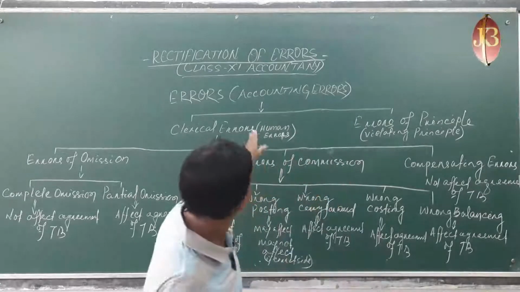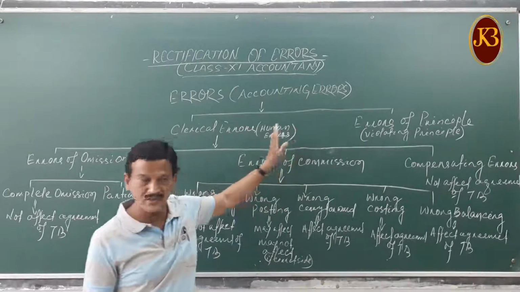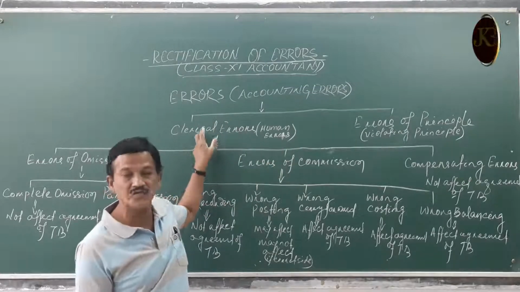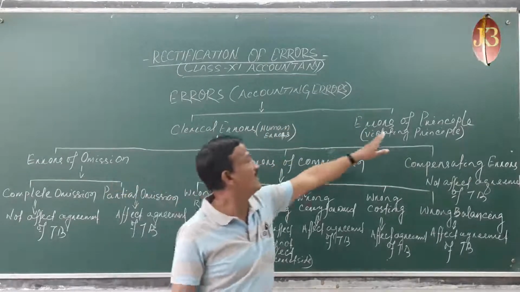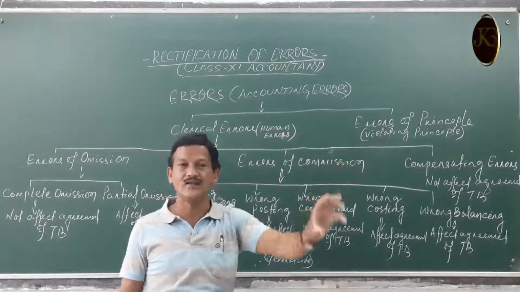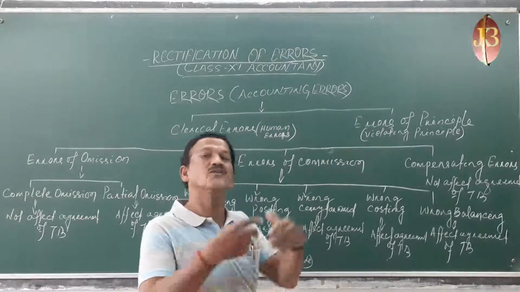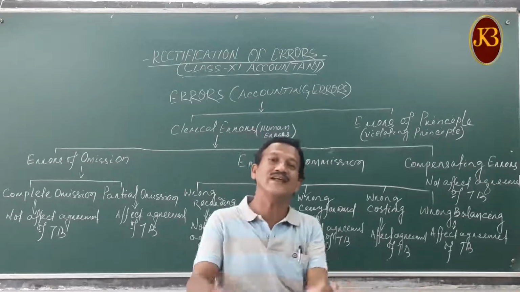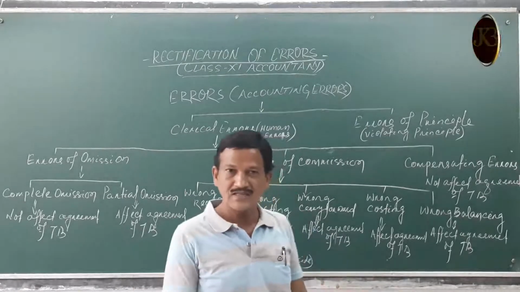So we are discussing the classification of errors, that is, the types of errors: clerical errors and errors of principle. Clerical errors are the man-made errors, the errors done by the person who is involved in the recording of transactions.